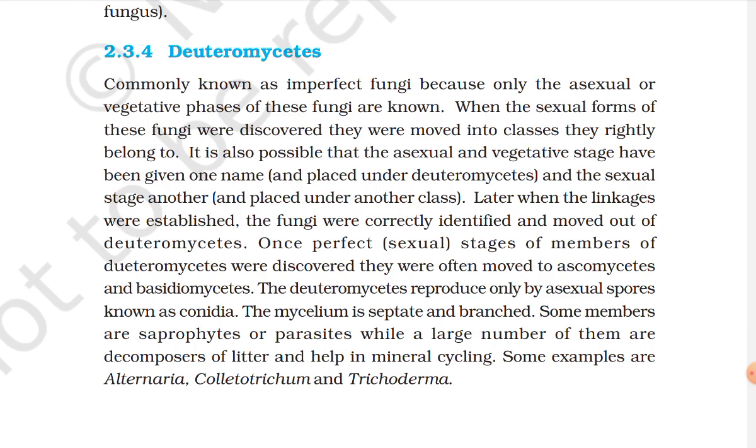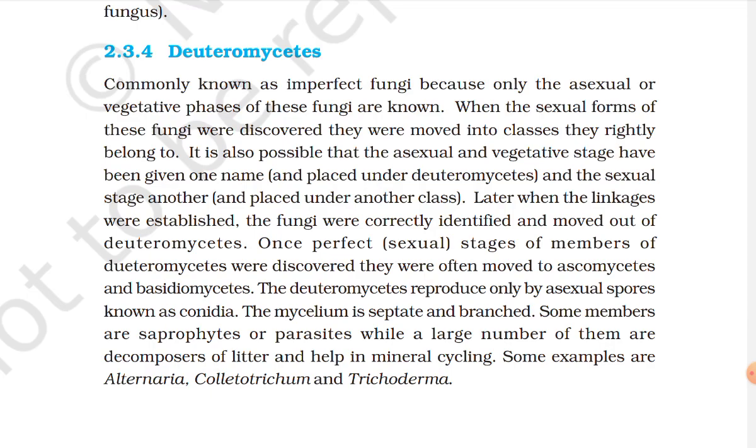It is also possible that the asexual and vegetative phases have been given one name and placed under Deuteromycetes, and the sexual stage another, and placed under another class. Later, when the linkages were established, the fungi were correctly identified and moved out of the Deuteromycetes. Once the perfect sexual stage of a member of Deuteromycetes was discovered, it was often moved to Ascomycetes or Basidiomycetes.